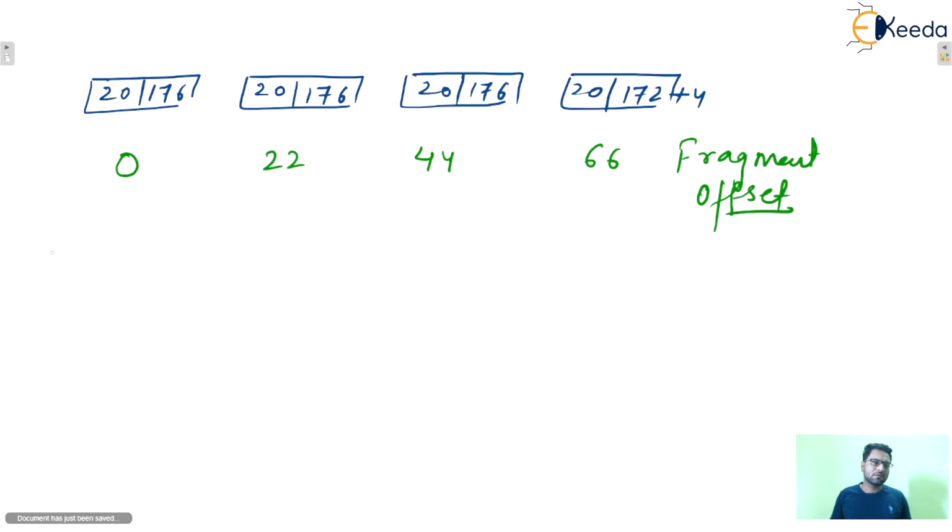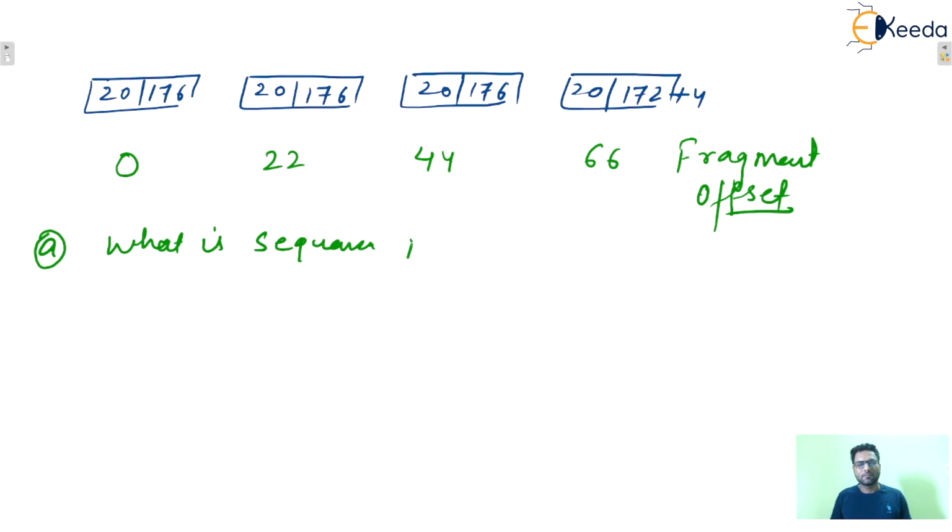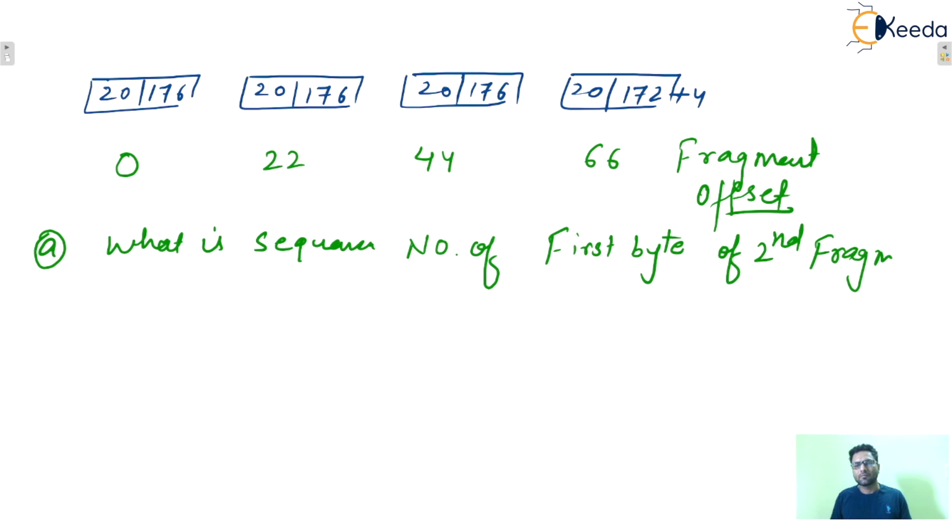Now the first question will be: what is the sequence number of the first byte of the second fragment? So you know this is the first fragment, this is the second fragment, this is the third fragment, this is the fourth fragment. Now you know the bytes of the first fragment are 176.